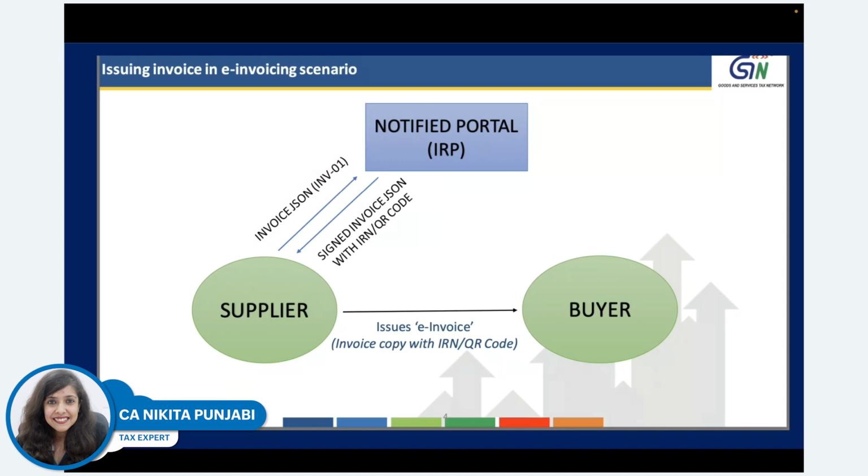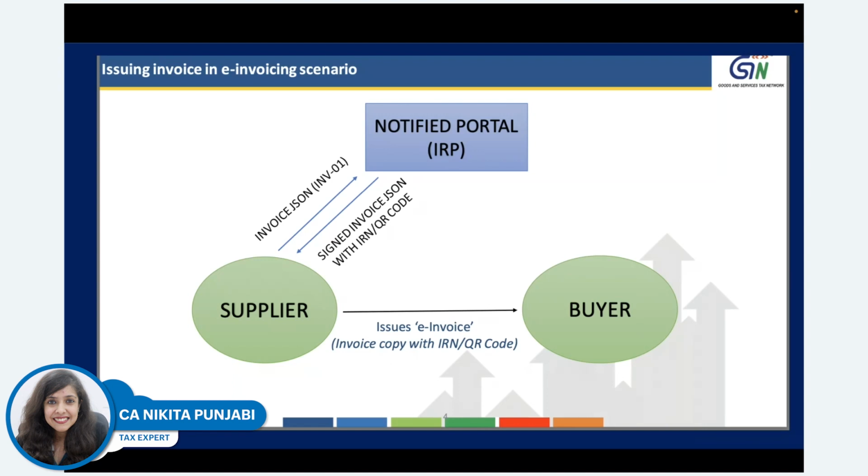After you've uploaded, it will issue an IRN, that is an invoice reference number. This IRN will be unique to your invoice. And after you have received the invoice from the IRP, there will be a QR code that will appear on your invoice. The QR code will have all the details of the invoice.